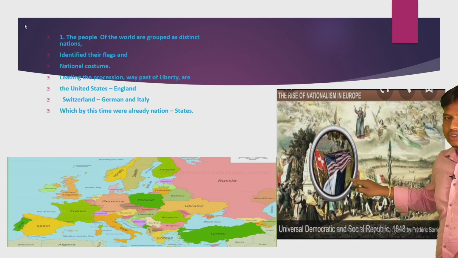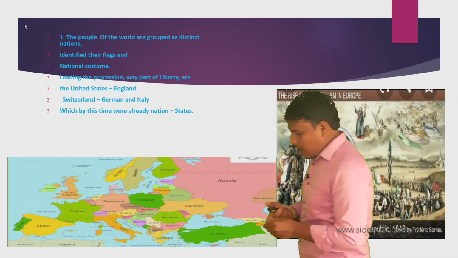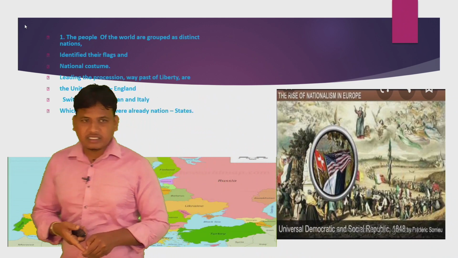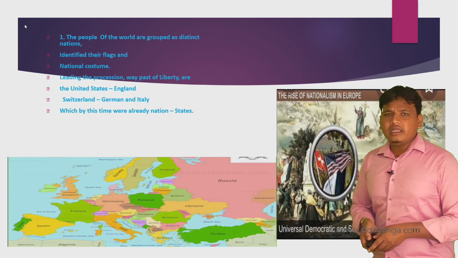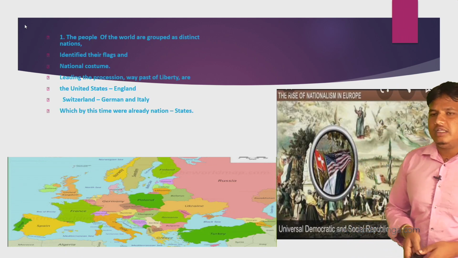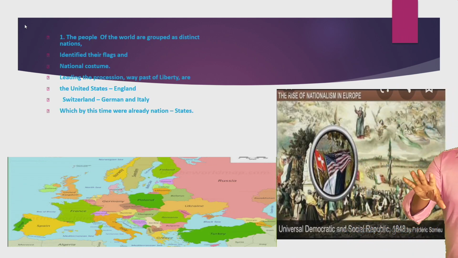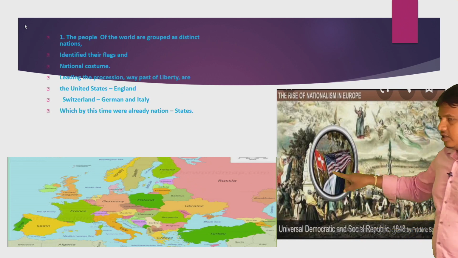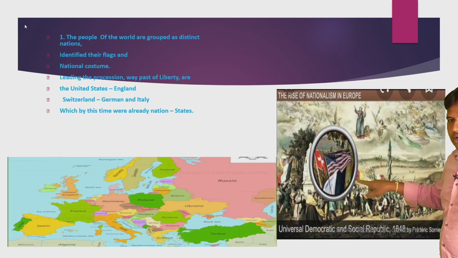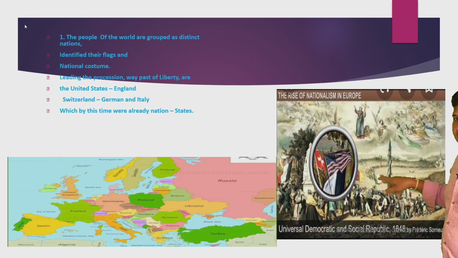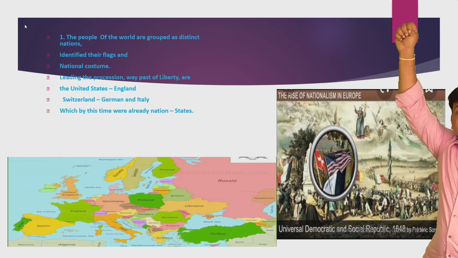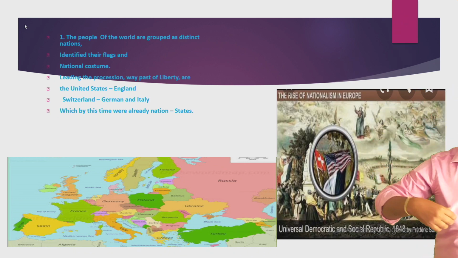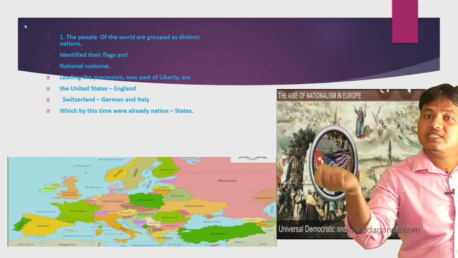States, which means America, was ruled by England. I have to tell you, the American Revolution had already taken place. America is leading the procession way ahead. Students, you have to understand first that this line is fully made up of all countries, distinct nations grouped together, identified by their flags and national customs, leading the procession way ahead of liberty.